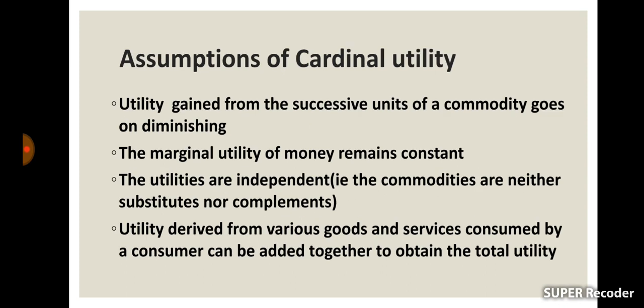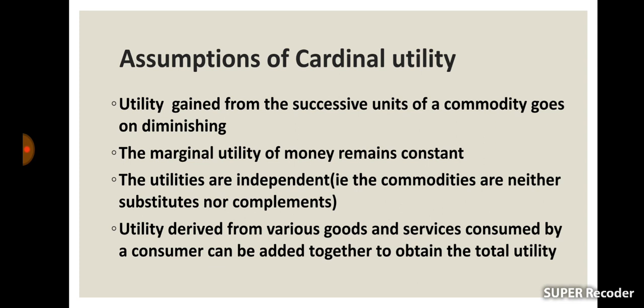And the next assumption is that utility gained from successive units of a commodity goes on diminishing. That means if we consume more and more units of a particular commodity, the utility gained from the additional units of a commodity goes on declining or diminishing.